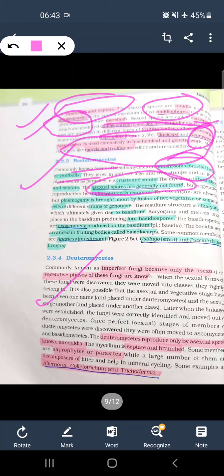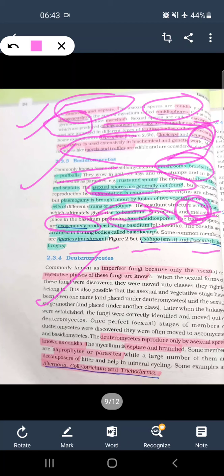Fragmentation is very common. A dikaryotic stage is present which gives rise to the basidium, which on development produces 4 basidiospores. And meiosis takes place, an important point, in the basidium producing 4 basidiospores. These are exogenously produced. Examples are Agaricus mushroom, Ustilago, that is smut, and Puccinia, that is rust.